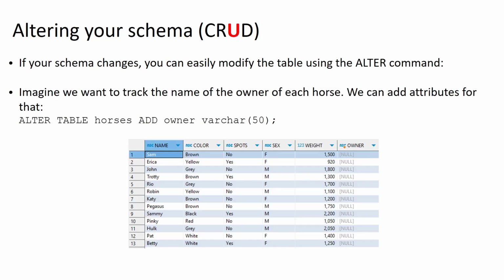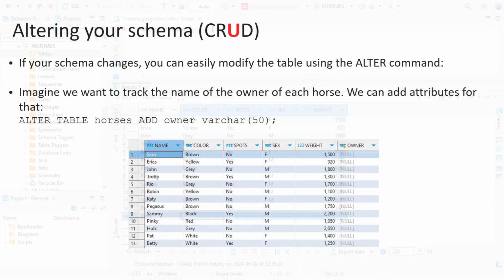So let's imagine for a moment that we want to now track not only our horses, but also the name of the owner of the horse. Okay, so instead of dropping the table and recreating it like we did previously, we could use the alter command to just add an attribute called owner. So we would say something like alter table horses, add owner, this is the name of the attribute, and then the data type for that attribute. In this case, we'll make it a varchar 50.